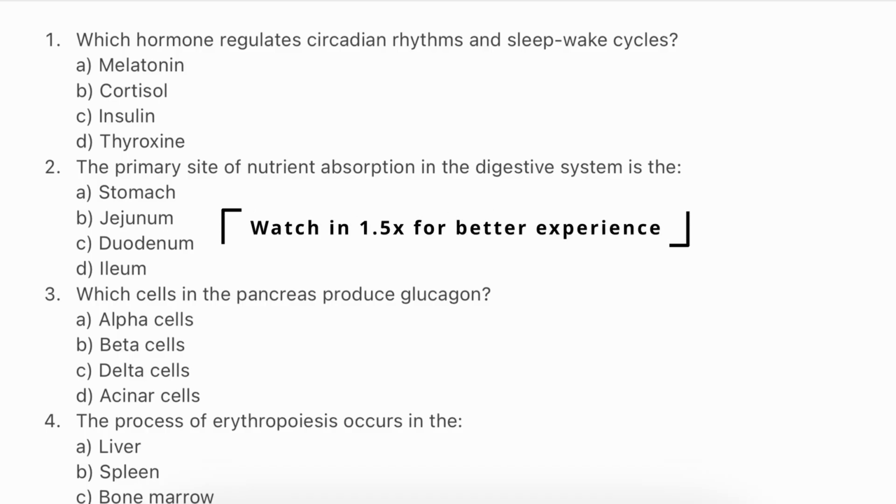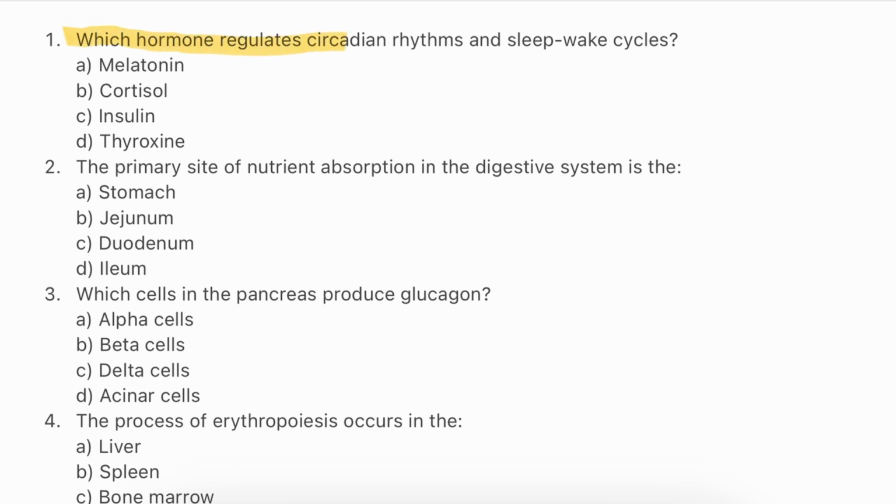Let's start part 3 of our discussion series. Question number 1. Which hormone regulates cardiac rhythm and sleep-wake cycles? Melatonin, cortisol, insulin, thyroxine. The answer will be A. Melatonin. Melatonin is secreted by the pineal gland